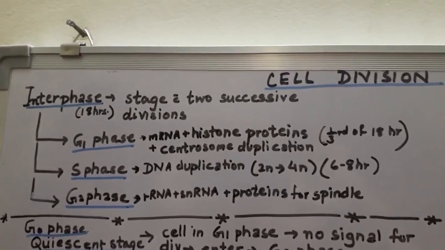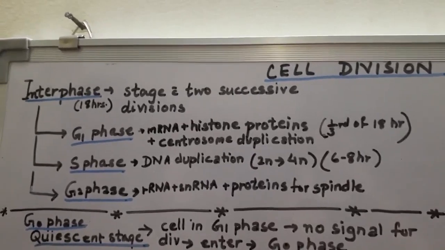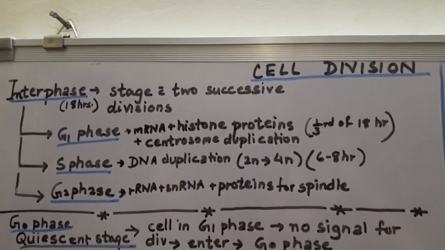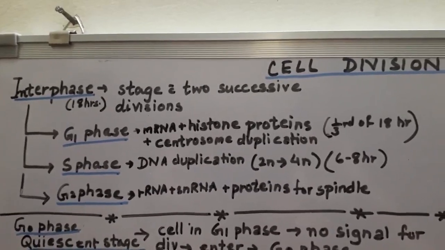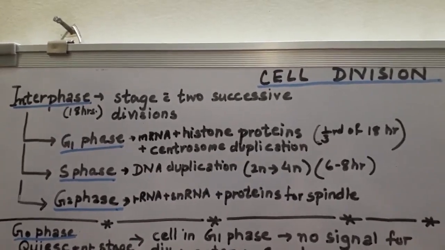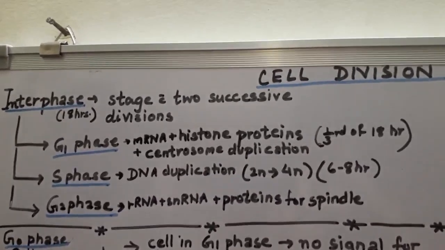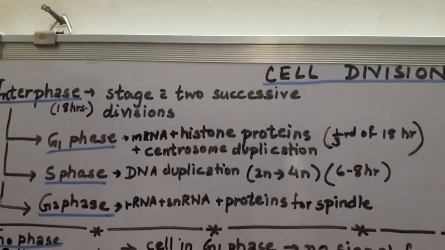So to begin with, cell division initiates with the preparation for division, that is interphase, or we can also call interphase a stage between two successive divisions. This interphase is divided into three substages called the G1, S and G2 phase.